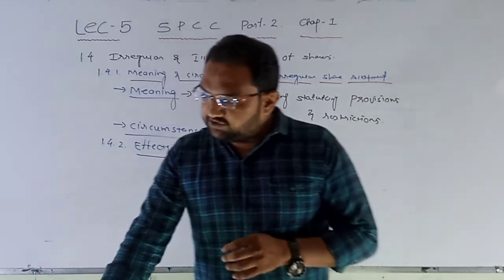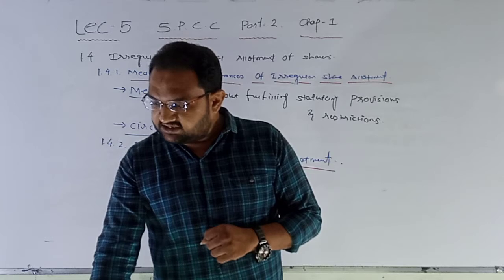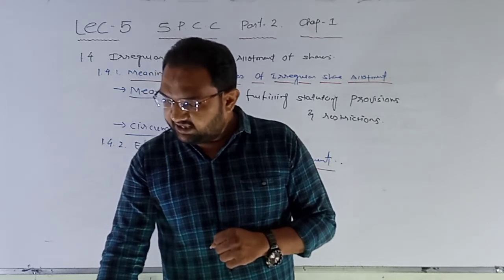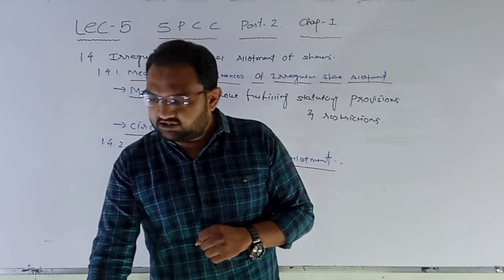When allotment of shares is irregular, applicant can get the allotment cancelled at his option and can get the refund of the amount paid on shares.